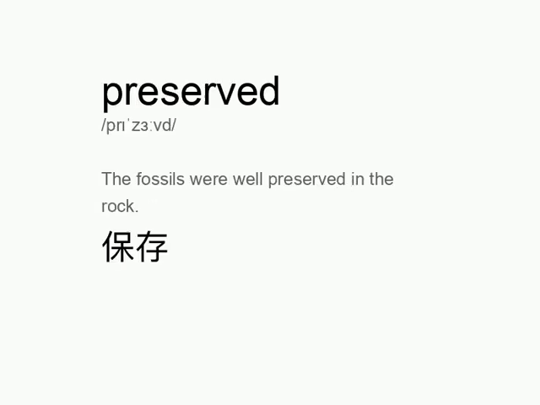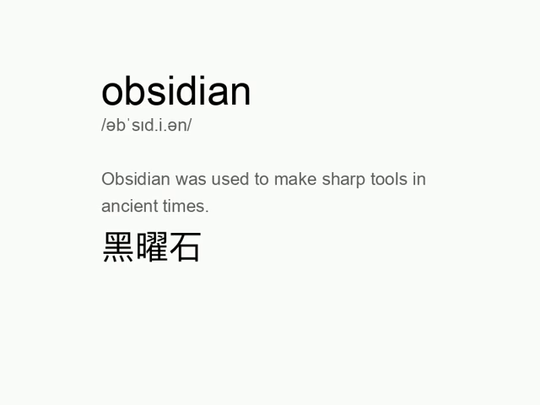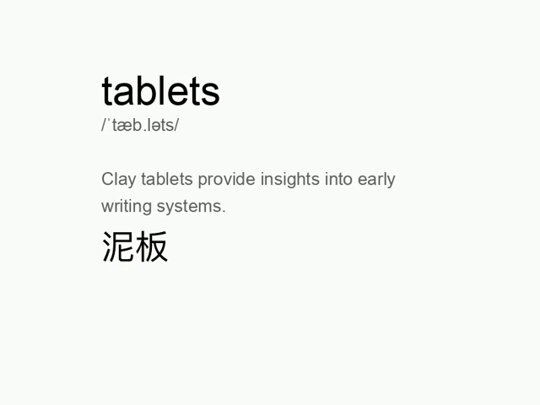Preserved. The fossils were well preserved in the rock. Obsidian. Obsidian was used to make sharp tools in ancient times. Tablets. Clay tablets provide insights into early writing systems.